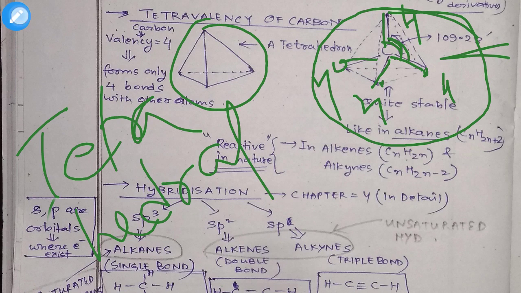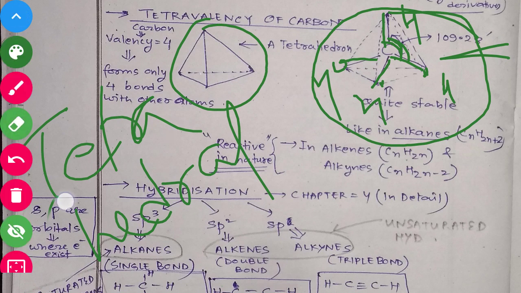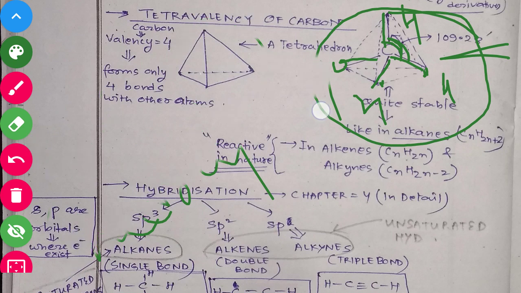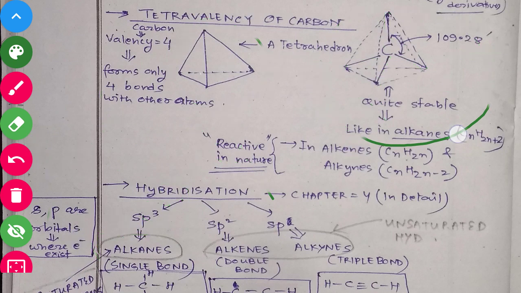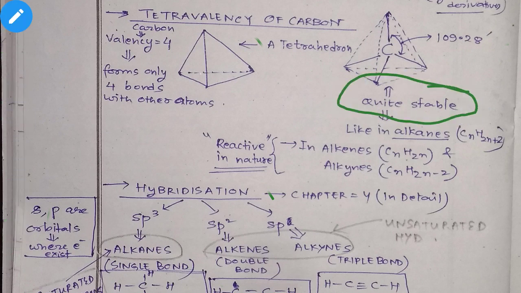Now, one of the reasons why carbon only tries to form these tetrahedral types of structure is that these types of structures are quite stable. Quite stable means what? At normal conditions it will not break down, because we want stability, because we are forming a compound. We do not want that compound to break down under the condition of temperature, humidity, stress, or heat.